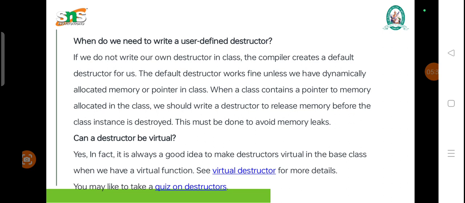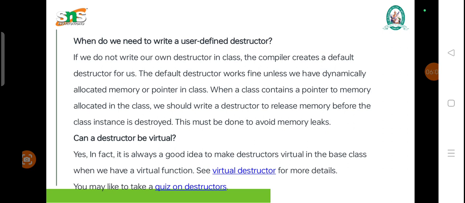When do we need to write a user-defined destructor? If we do not write our own destructor in a class, the compiler automatically creates a default destructor for us. The default destructor will not handle dynamically allocated memory or a pointer in a class. When a class contains a pointer to memory allocated in the class, we should write a destructor to release the memory before the class instance is destroyed. This must be done to avoid memory leaks.